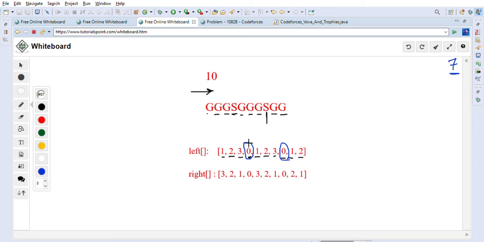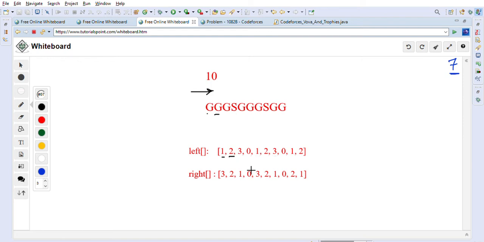What the left array tells us is, if I look at the left position, how many consecutive G's are there on the left side of this S. As you can see, 1 2 3 G's are there on the left side. So that is what the left array is going to help us with.